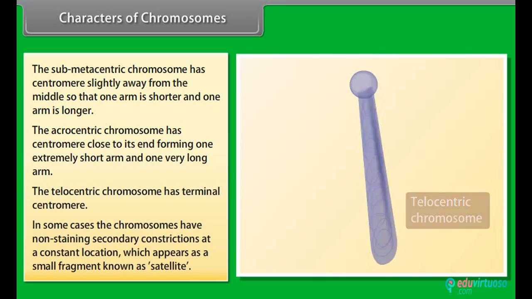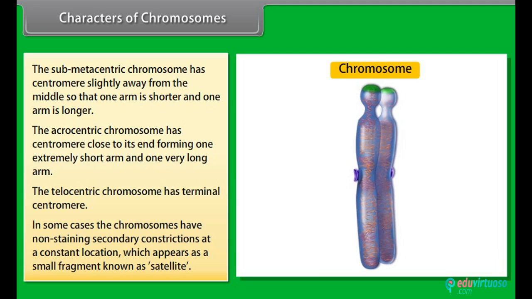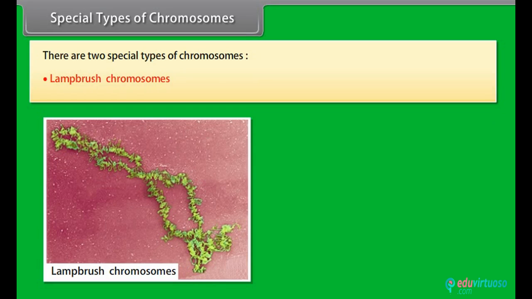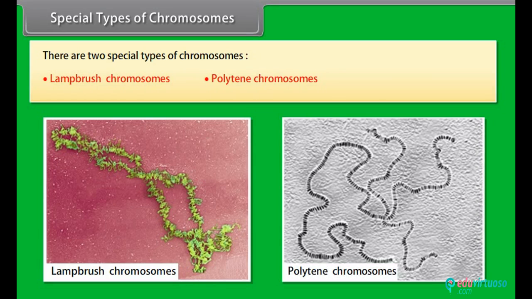In some cases, the chromosomes have non-staining secondary constrictions at a constant location, which appear as a small fragment known as satellite. Special types of chromosomes. There are 2 special types of chromosomes: lampbrush chromosomes and polytene chromosomes.